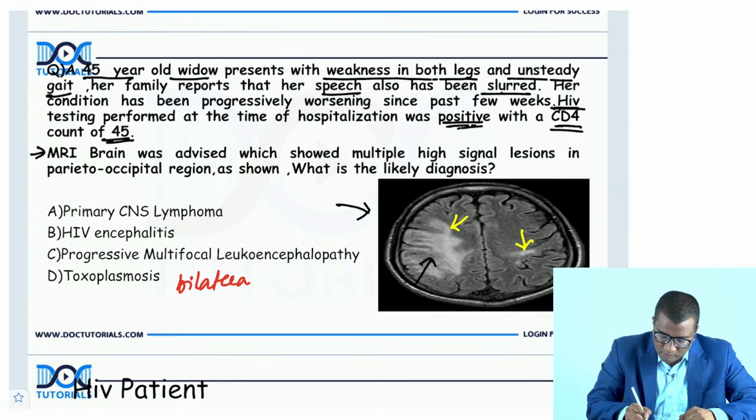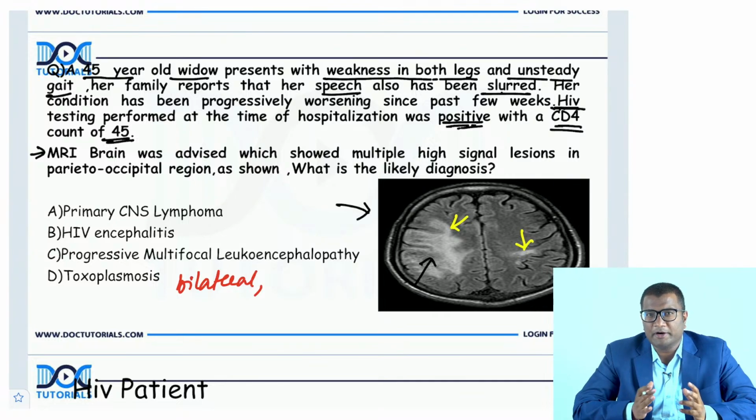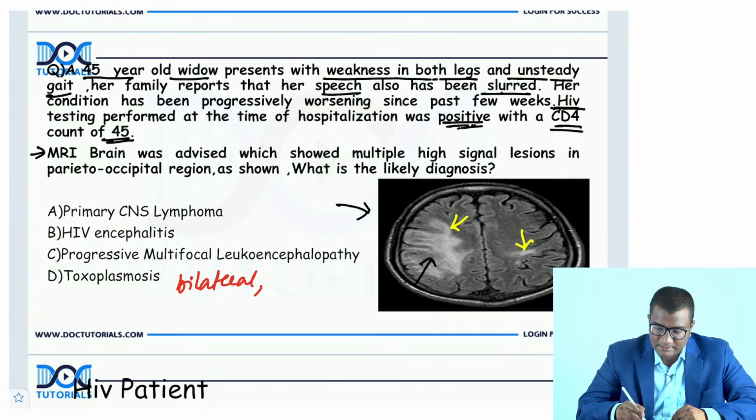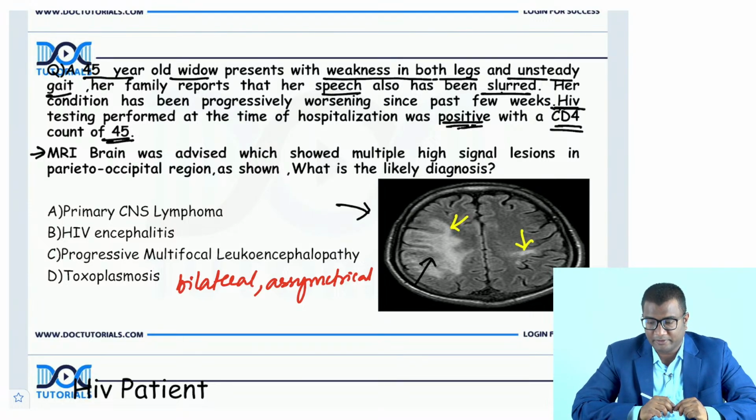So both the places on both the hemispheres you're seeing. And is it symmetrical or asymmetrical? They're not equal, they are asymmetrical, right? So bilateral asymmetrical lesions.